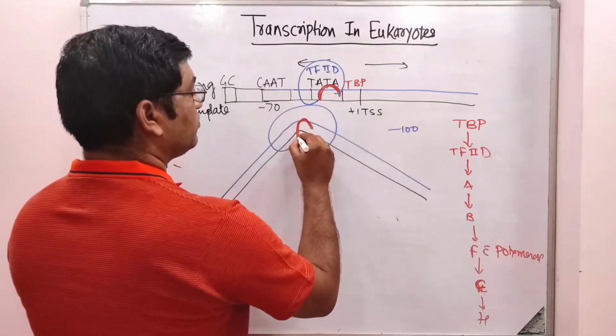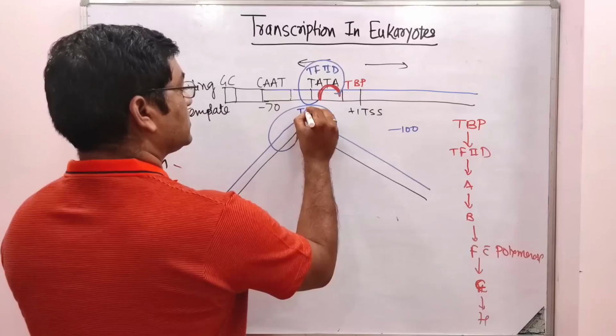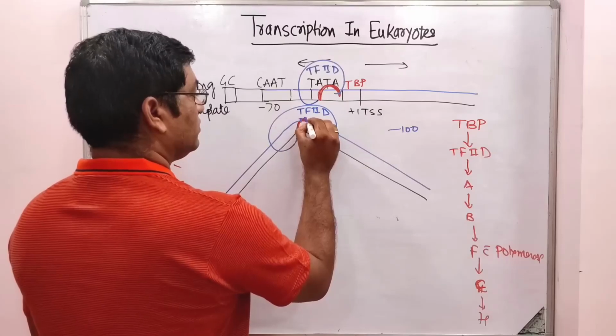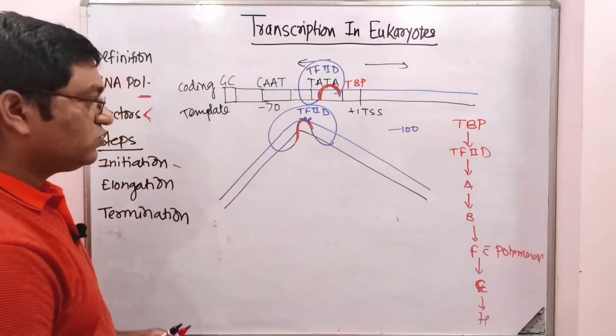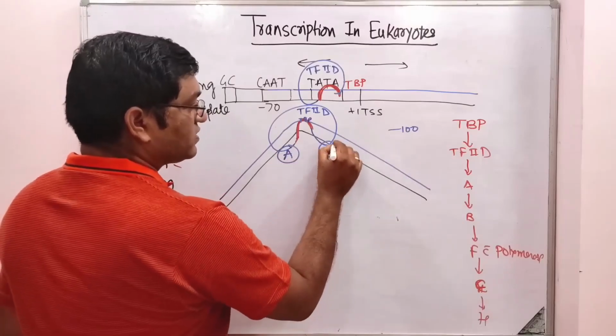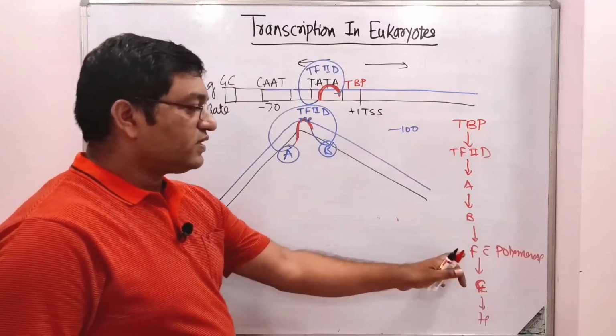This is the TATA binding protein and this is transcription factor 2D. Now the next factors, A and B, will help to stabilize this complex.